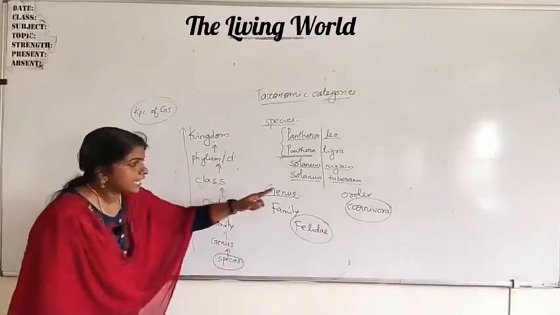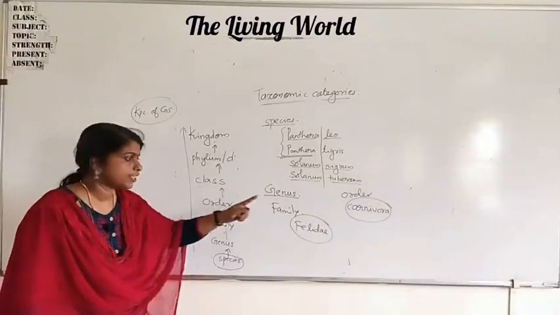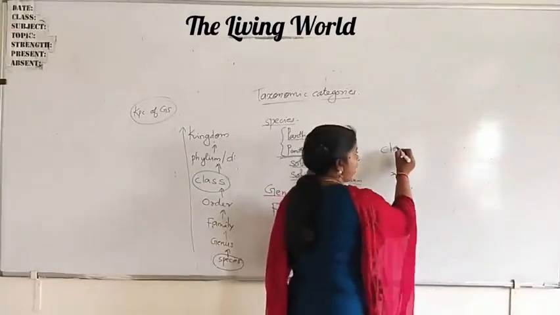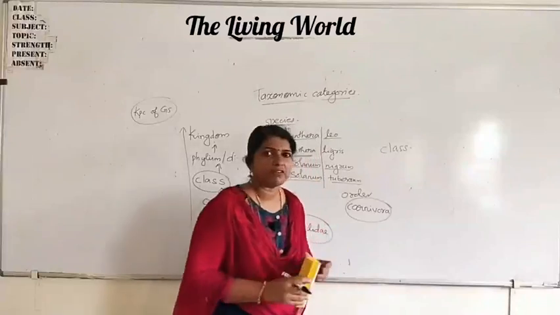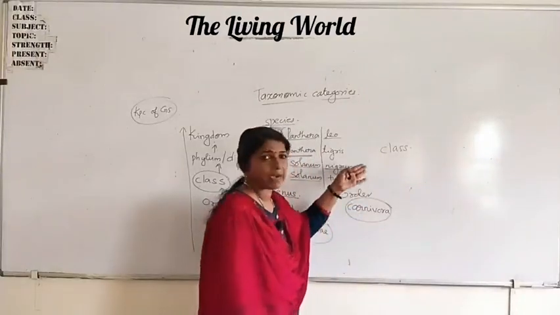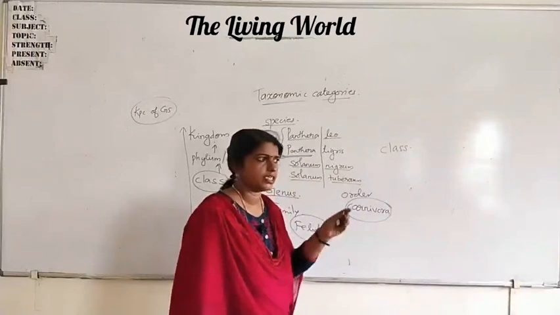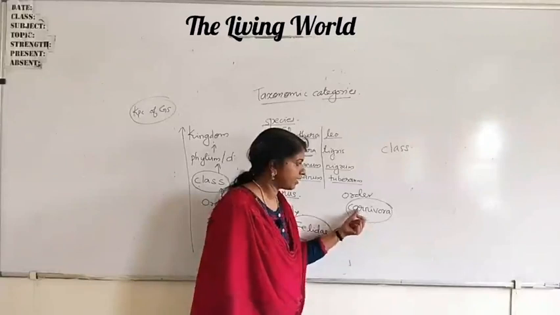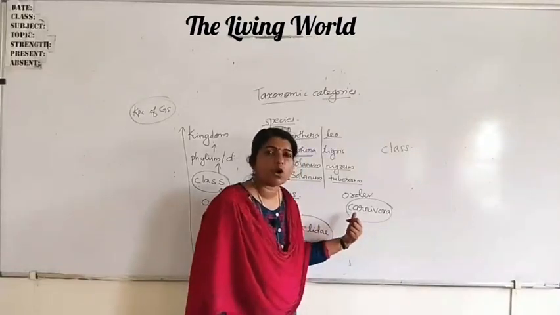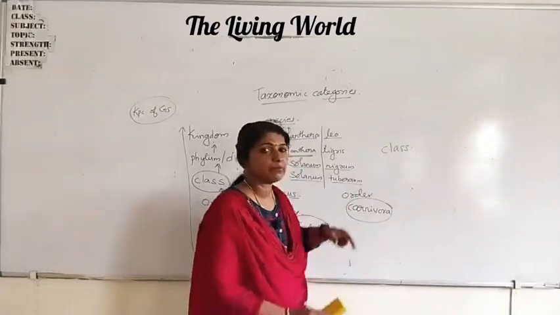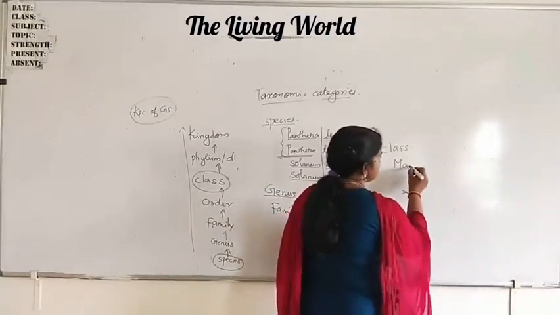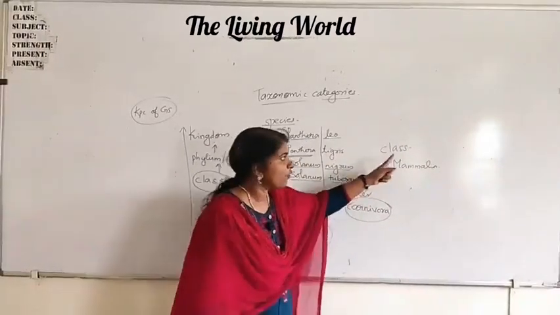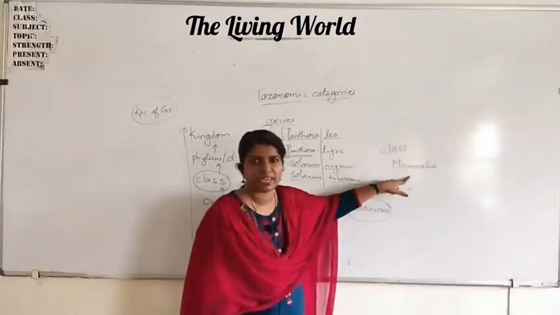Now, related orders unite to form the next higher group, that is known as the class. You know, we are primates. Man, monkey, apes, gorilla all come under primates. Here cat, dog, lion, everything comes under Carnivora. But we all belong to the same class, that is Mammalia. That means we have a relation with them. So we all belong to the same class, Mammalia.